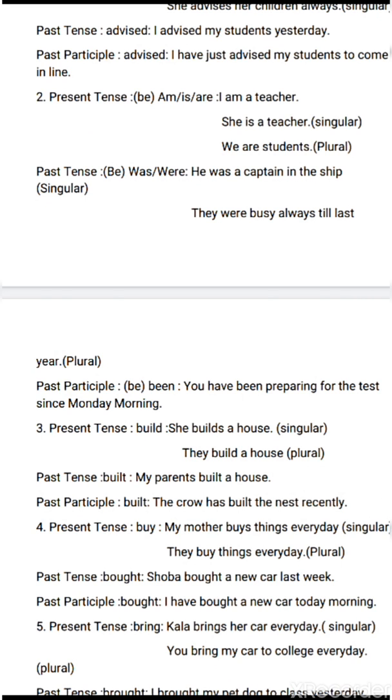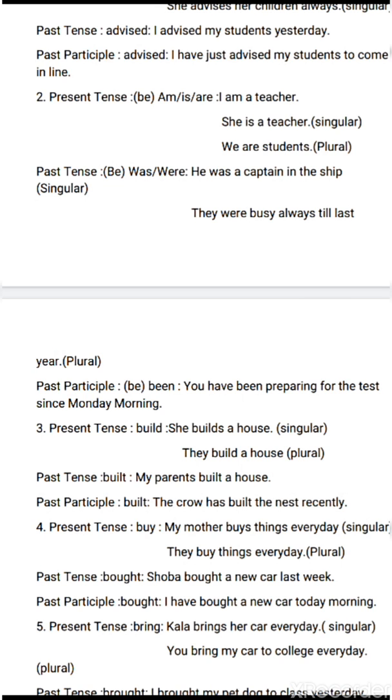The third one, build. Present tense of build is build. She builds a house. Singular. They build a house. Plural. Past tense of build is built. My parents built a house. Past participle, again built. The crow has built the nest recently.